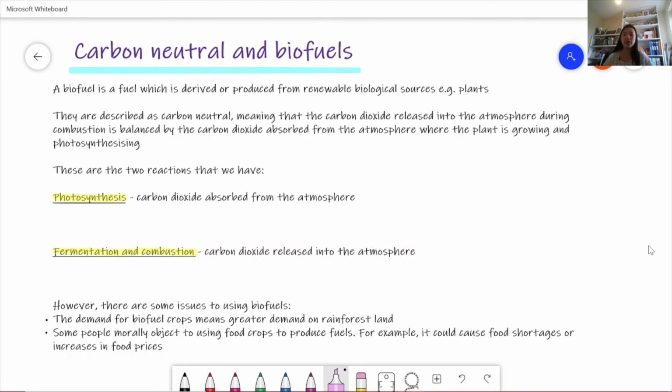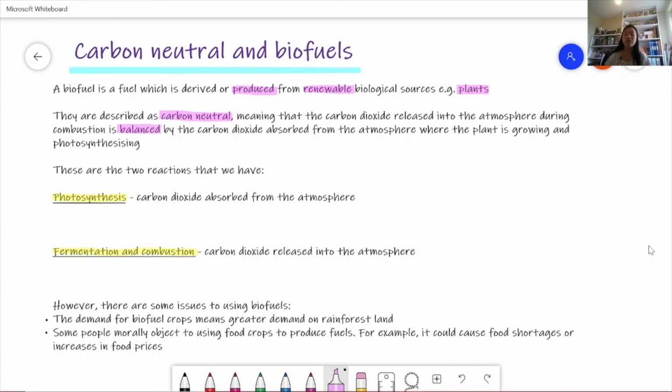So a biofuel is a fuel which is derived or produced from renewable biological sources, so for example plants. And they are described as being carbon neutral. And what this means is that the carbon dioxide released into the atmosphere during combustion is balanced by the carbon dioxide absorbed from the atmosphere where the plant is growing and photosynthesizing. So there is no net gain or loss of carbon dioxide.